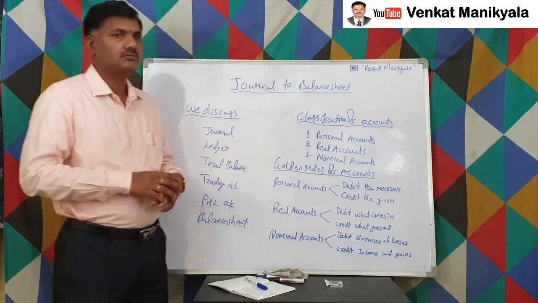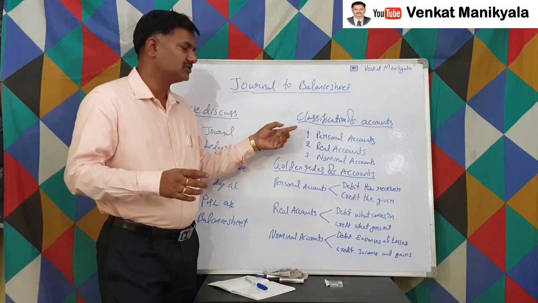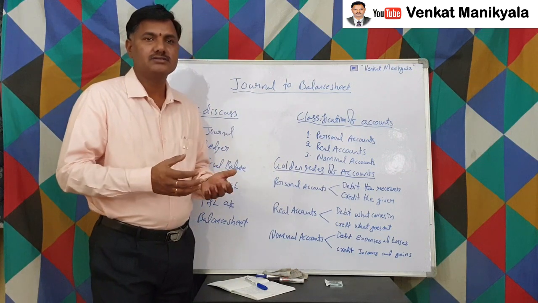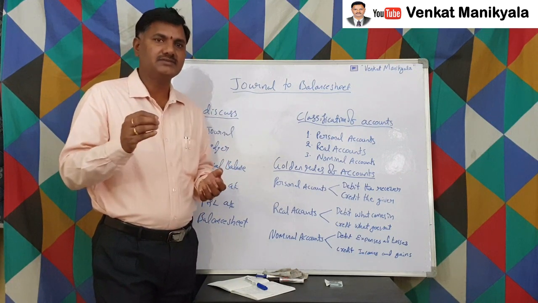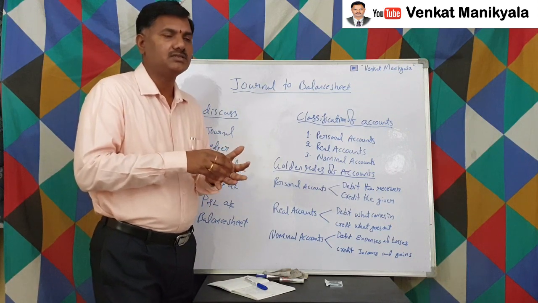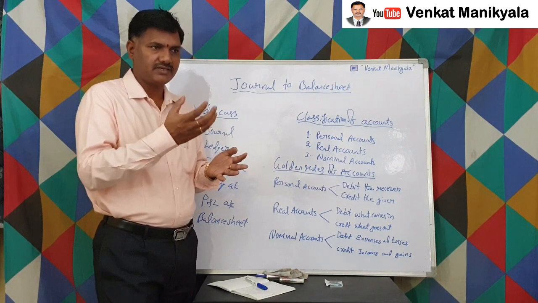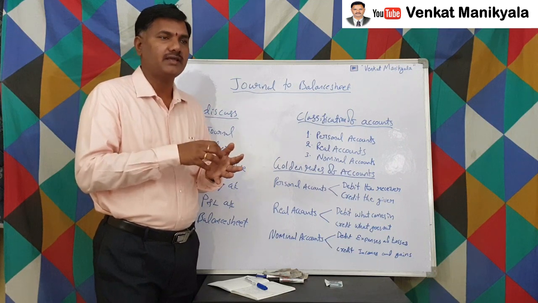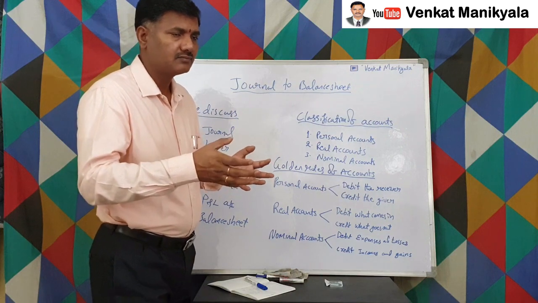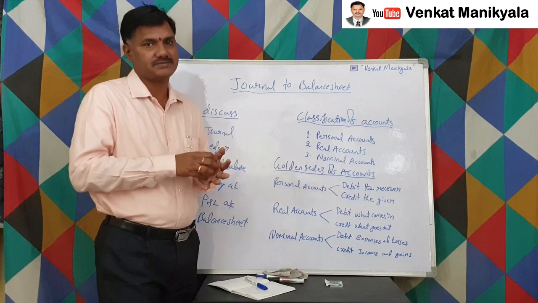Nominal accounts are all the remaining accounts. In simple terms, we can say all accounts other than personal accounts and real accounts are nominal accounts. In other words, nominal accounts mean all expenses, all incomes, all gains and all losses. Very simple, right? Incomes mean whatever we get or receive regularly because of the business. Whatever amount we spend to earn that income is called the expenses.